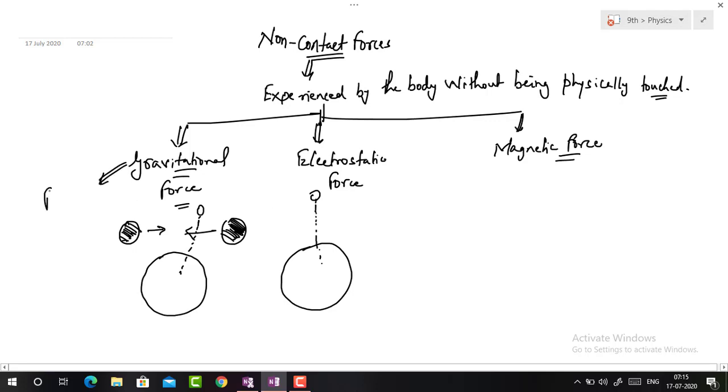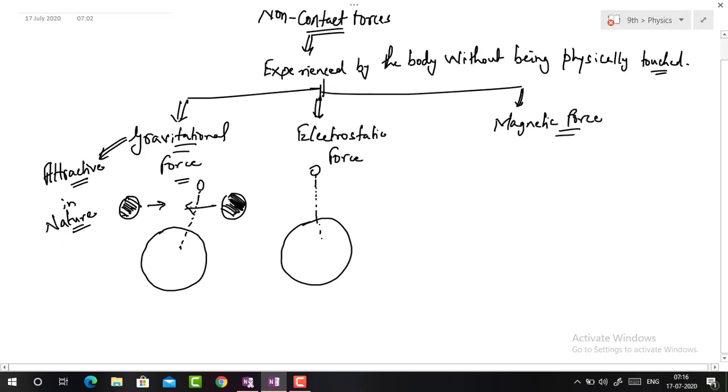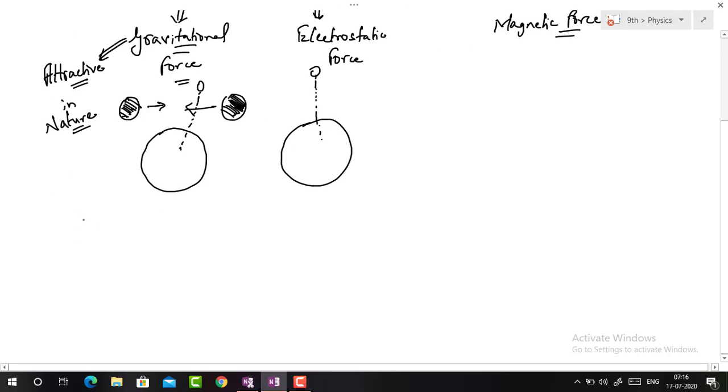Gravitational force is always attractive in nature. It can never be repulsive. The formula for gravitational force is written as F equals G m1 m2 upon r square.